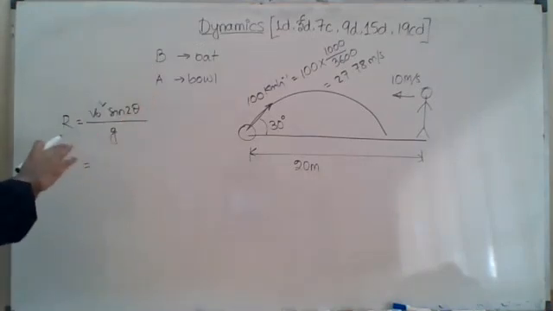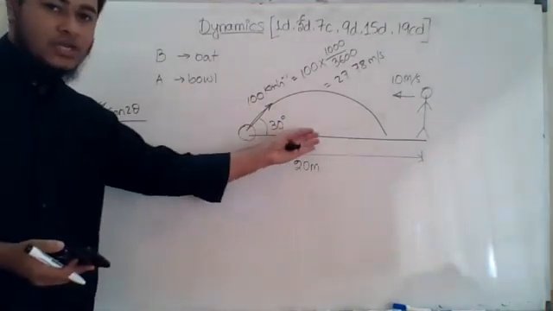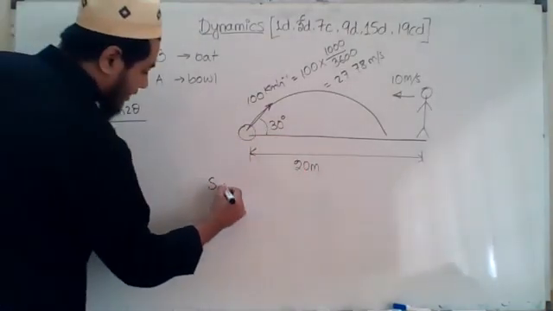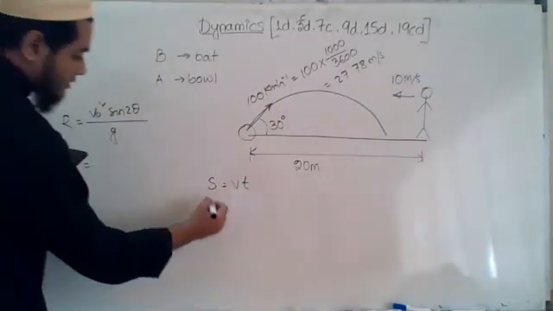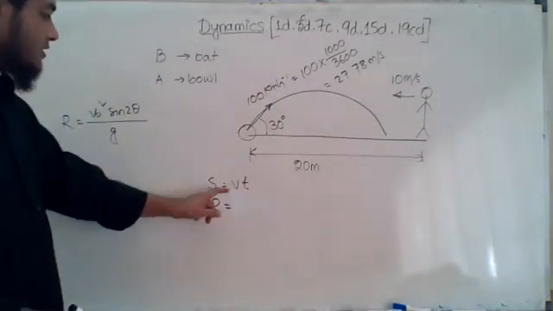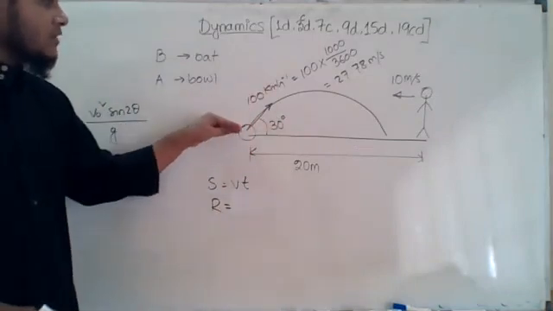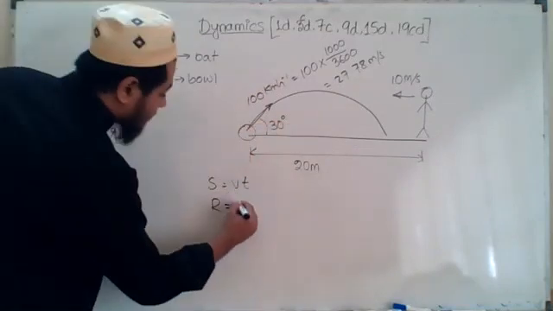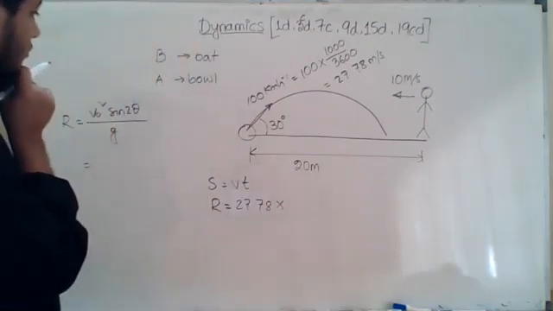Actually, there is another way. Horizontal range we can calculate in this way, or because in the x direction the velocity is constant, we can also apply s equal to vt. So if I apply this equation, this horizontal distance is range. Velocity we will consider only along x-axis. So what is the component of this velocity along x-axis? Do you understand? 27.78 into time, we don't know the time here.